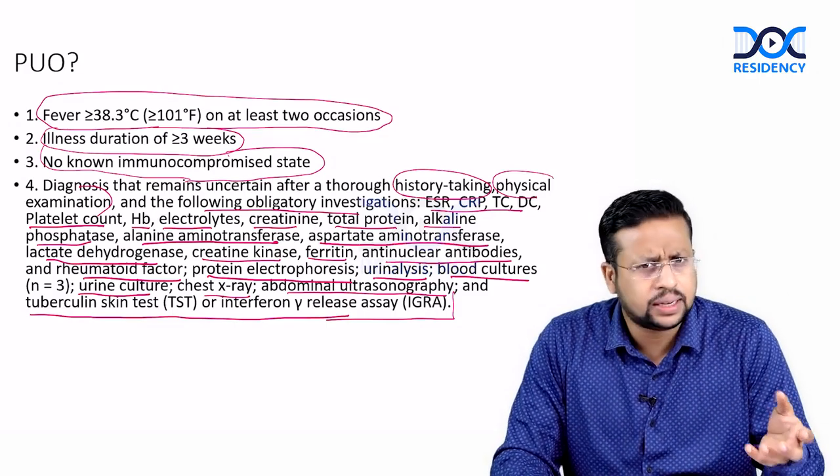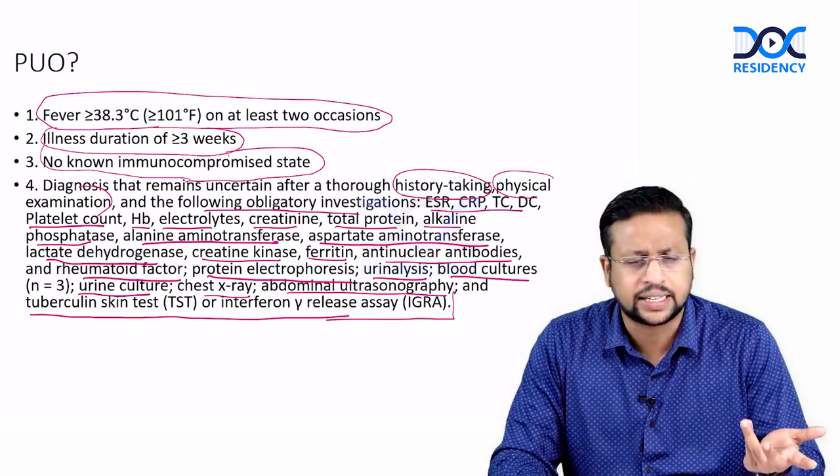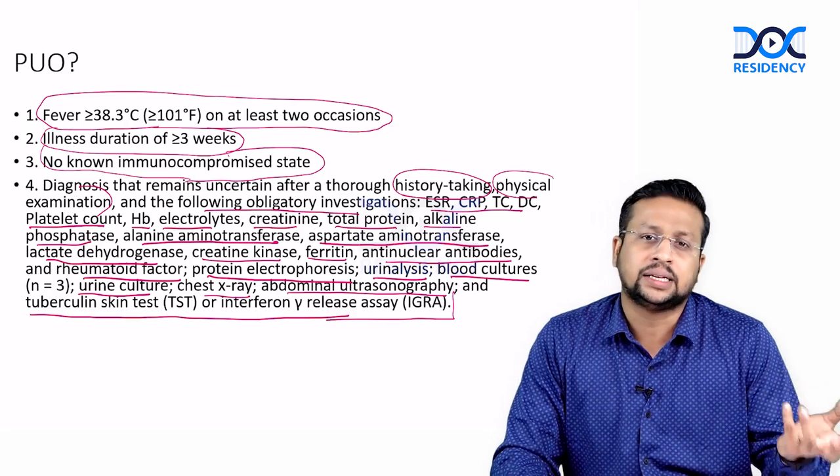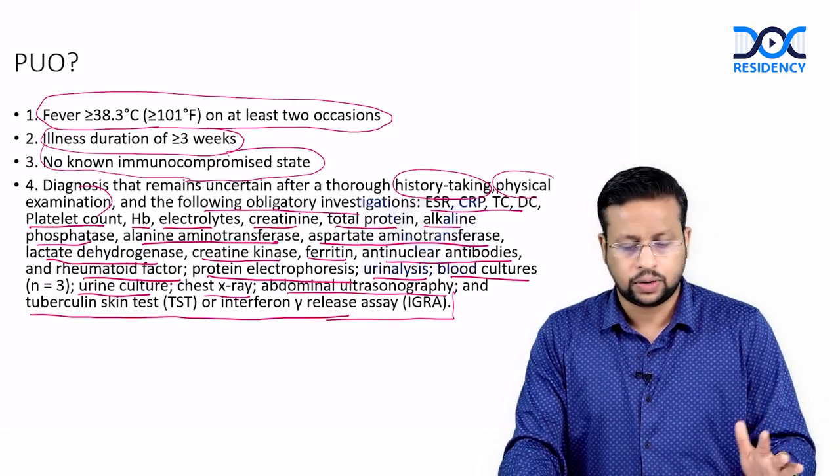Now, what do we have? Here the duration of fever is only around 12 days, okay, and we have not done all the investigation. So, you cannot call it a pyrexia of unknown origin. So, it's a prolonged fever but not a PUO.